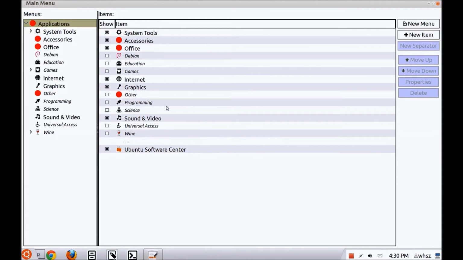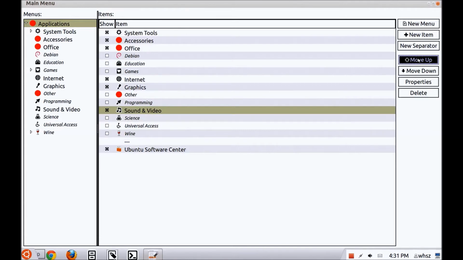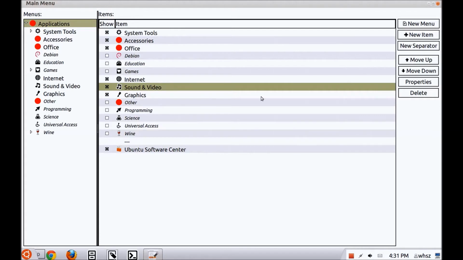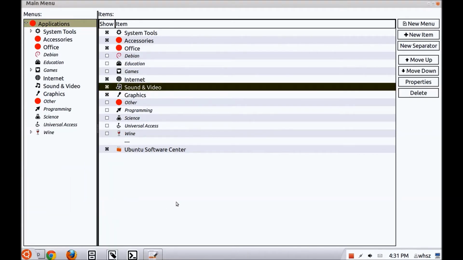They will not show. And if you want to move one, for example, let's say sound and video, you want to move above graphics, you highlight it and you move it up. And you have to move it even above those that, okay, sound and video is now above graphics. And so you have sound and video first and then graphics. Okay. And so on. You can move them around, which is nice. By the way, moving down doesn't work. You have to do it with a move up.